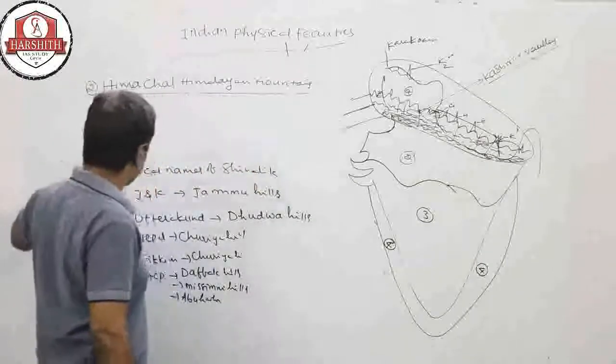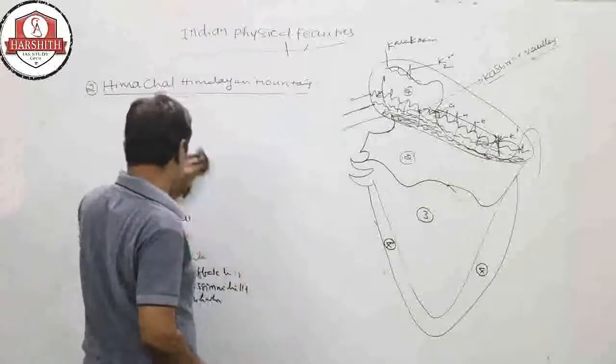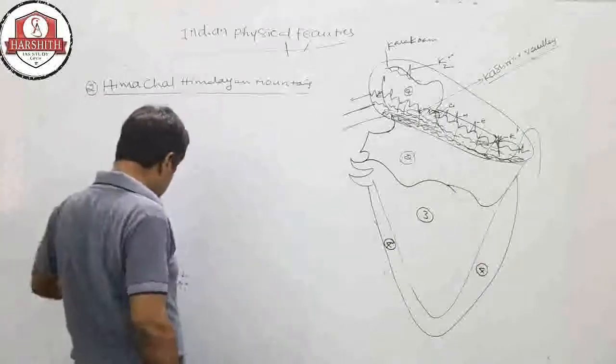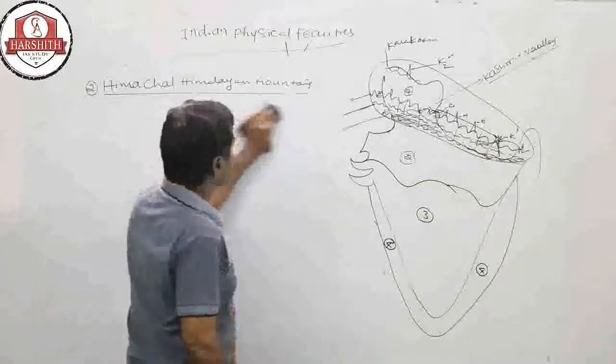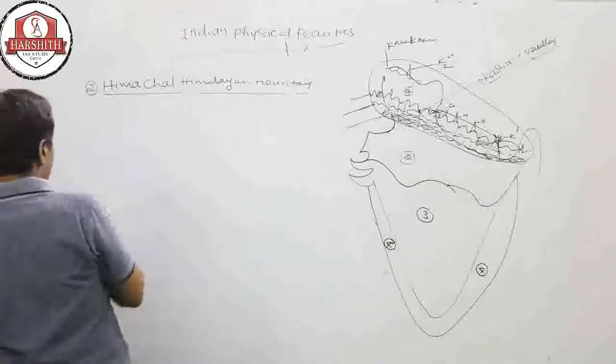Right. Next after the Himalayas, the Trans-Himalayan mountains.